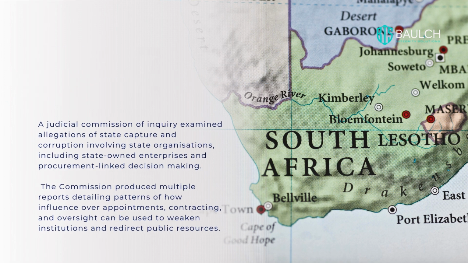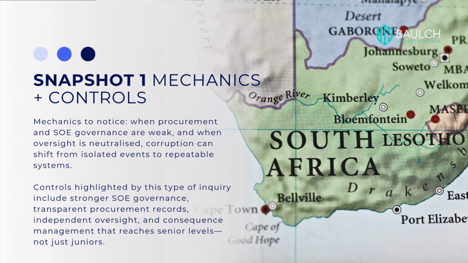So what are the mechanics to notice? Well, when procurement and SOE governance are weak and when oversight is neutralised, corruption can shift from isolated events to repeatable systems. Controls highlighted by this type of inquiry include stronger SOE governance, transparent procurement records, independent oversight, and consequence management that reaches senior levels, not just juniors.